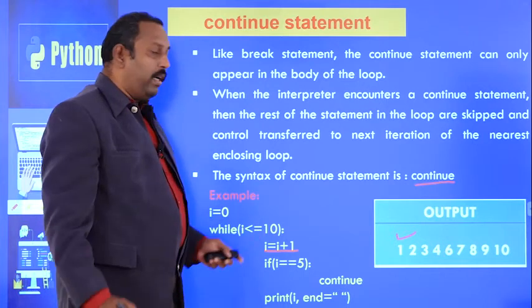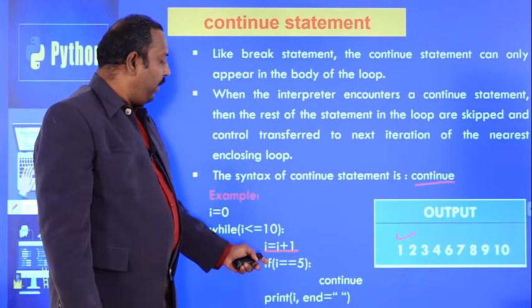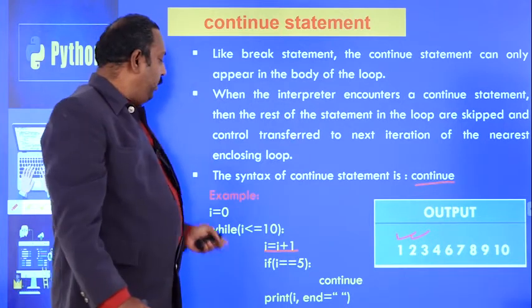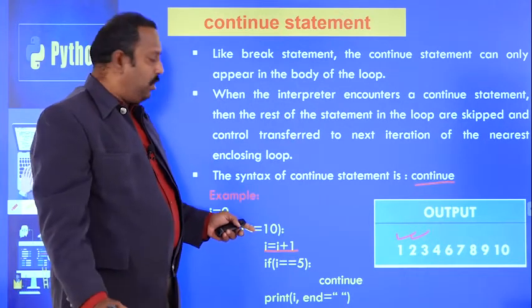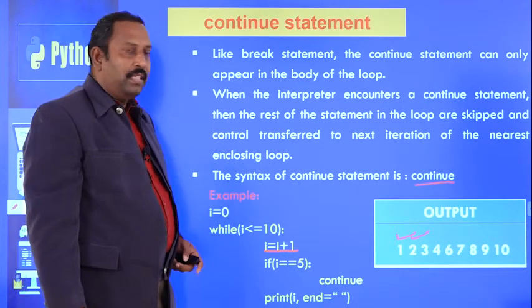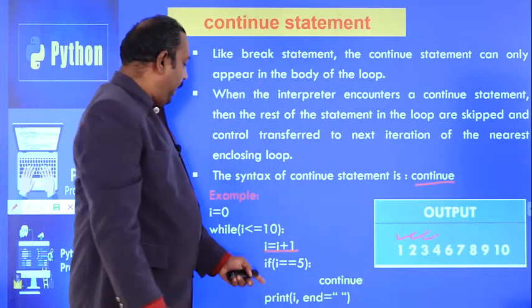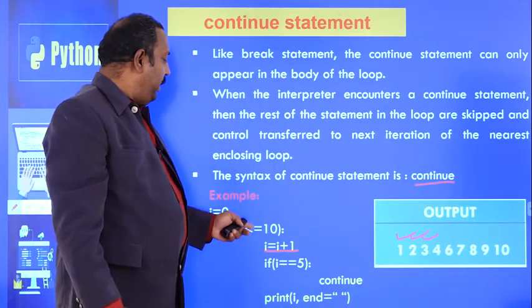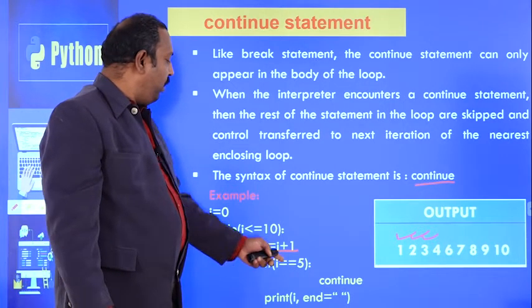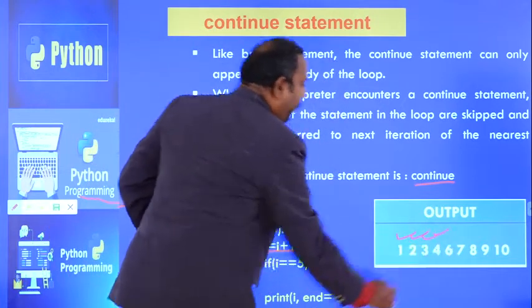Print I means 1 will be printed, and control goes back here, and 1 is less than or equal to 10, the condition is true, and I equal to I plus 1, I will become 2, and 2 equal to 5, the condition is false. Print 2, 2 will be printed, and again it will go to the while loop, 2 is less than or equal to 10, the condition is true, I will become 3, and 3 equal to 5, the condition is false. So print I means 3 will be printed.